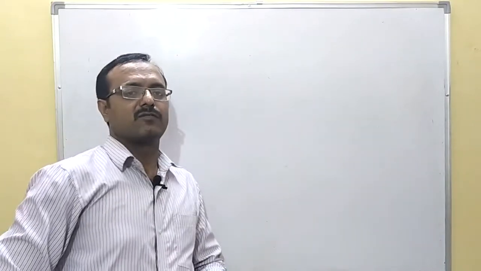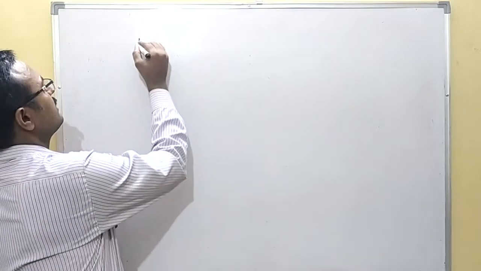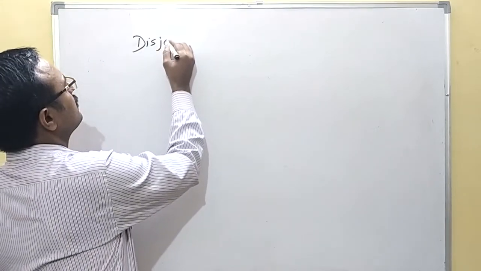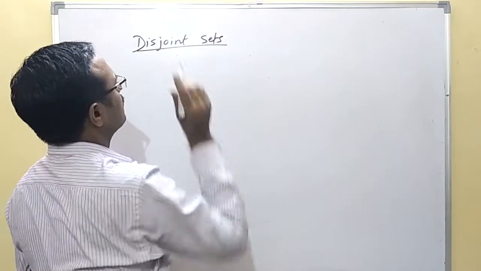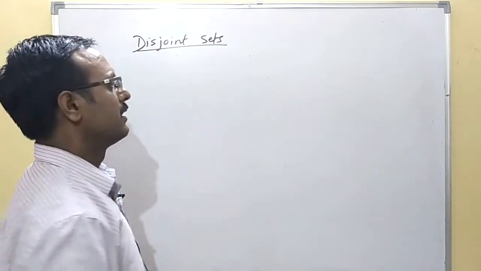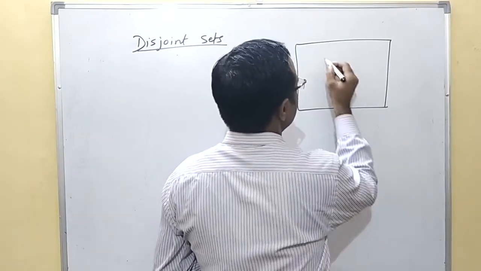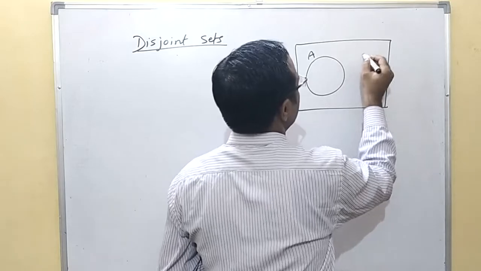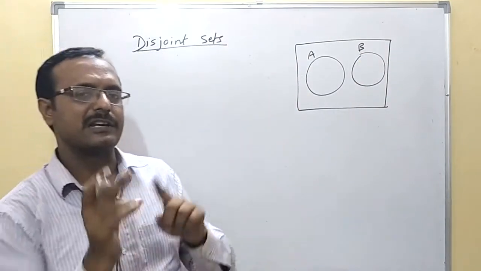Now what are disjoint sets? This is our next topic, disjoint sets. In the Venn diagram, if I draw A here and B here, you can see that they are not intersecting each other.